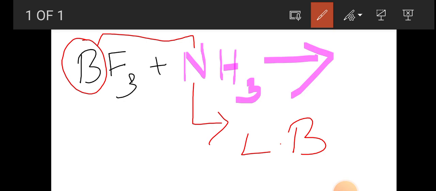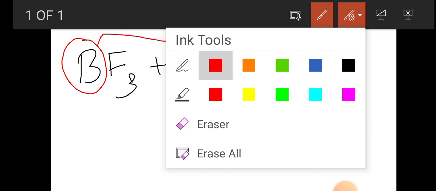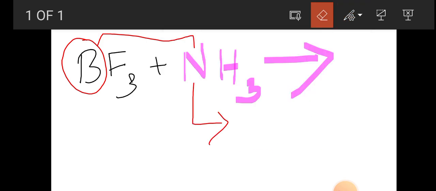So what would be the result of this interaction between a Lewis acid and a Lewis base? The interaction between a Lewis acid and a Lewis base leads to the formation of a complex.